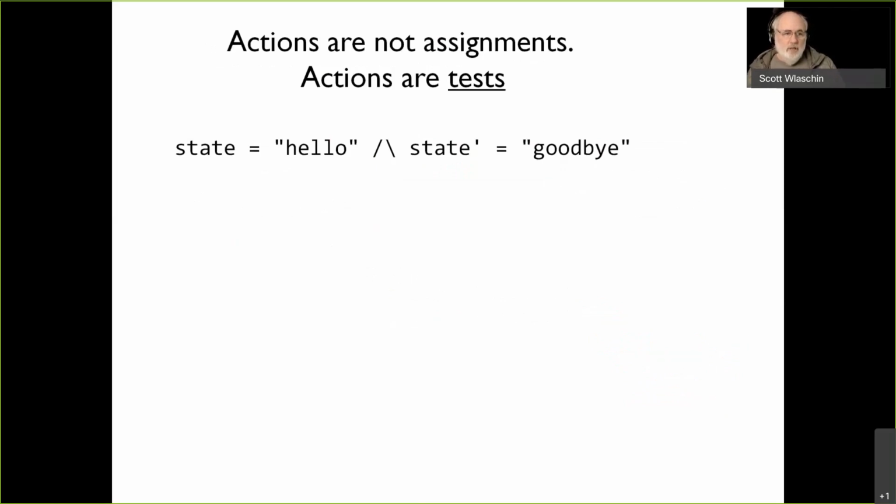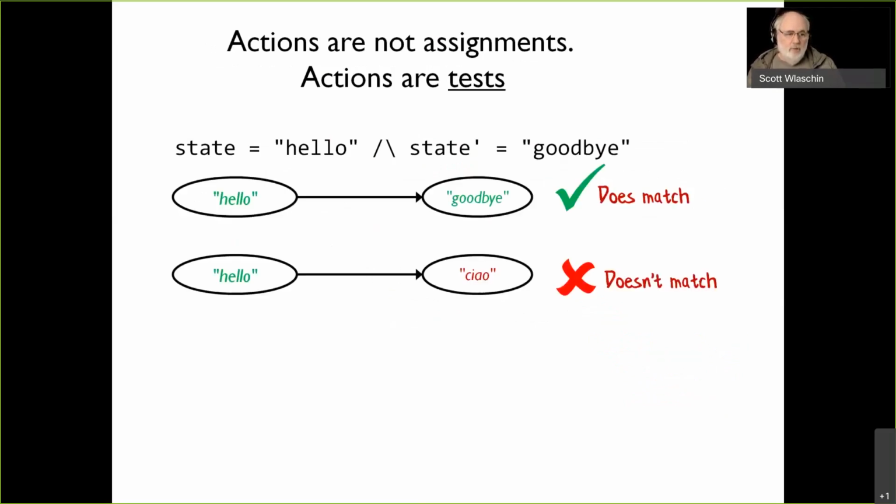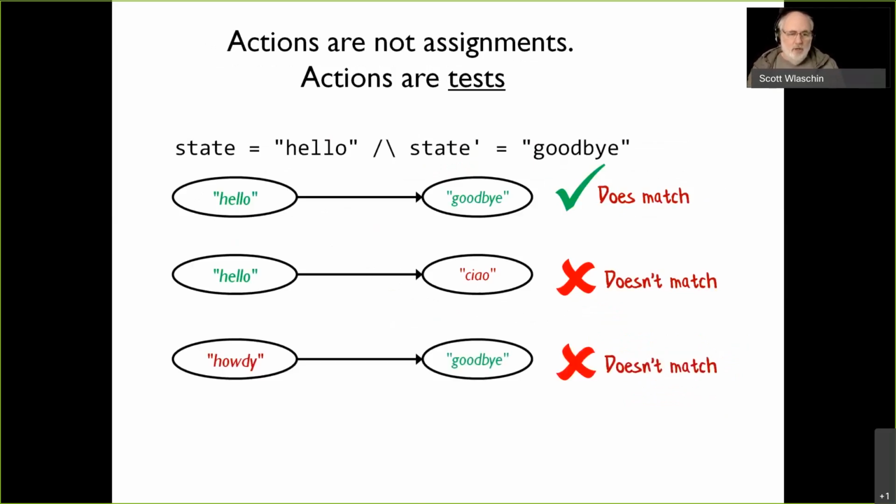So here we have a test. Is the state before hello and the state after goodbye? If it is, that's good. But here, when it doesn't match, the state afterwards is ciao, that doesn't work. Here, the state before is howdy, well, that doesn't work either. So it's testing whether the states match the condition to do the transition. So that's what an action is.